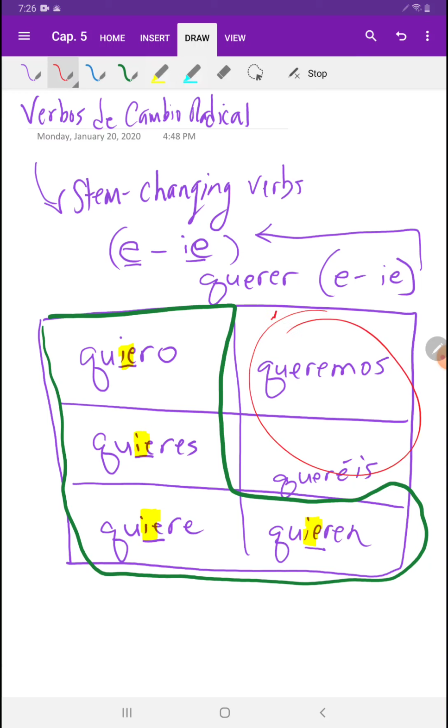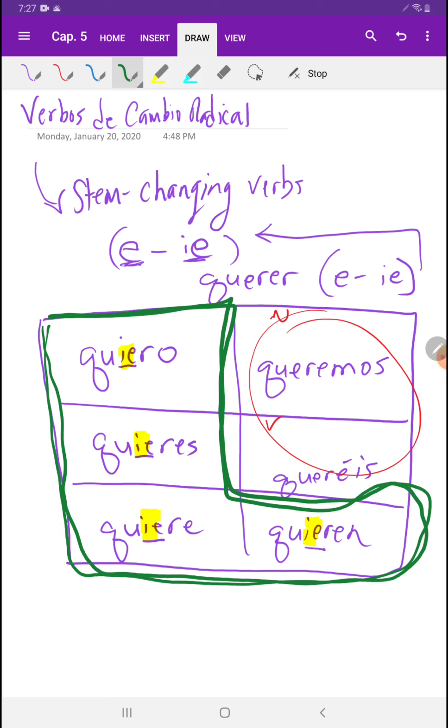In the nosotros or the vosotros forms, it does not do a stem change. So remember, the E to the IE will occur in these forms that make the shape of the boot. And again, we call these the boot verbs. Okay. The lesson for now is going to be the E to IE. Querer is one of those verbs.